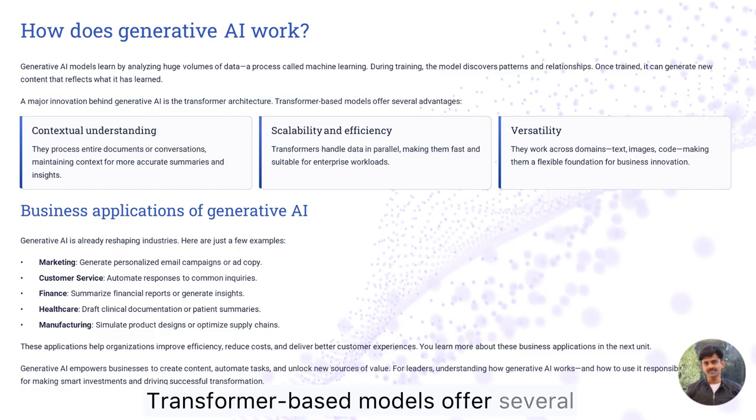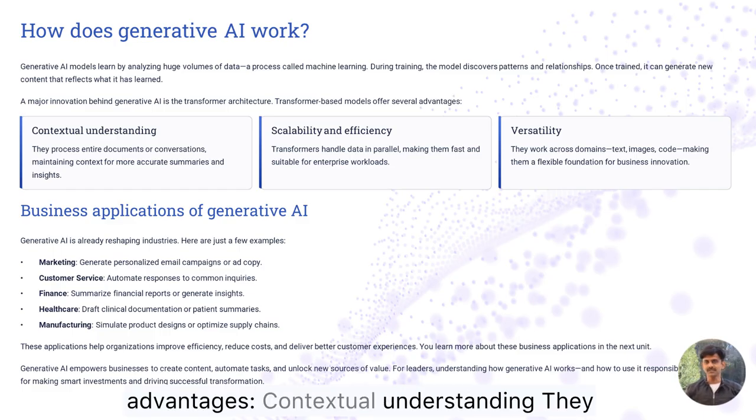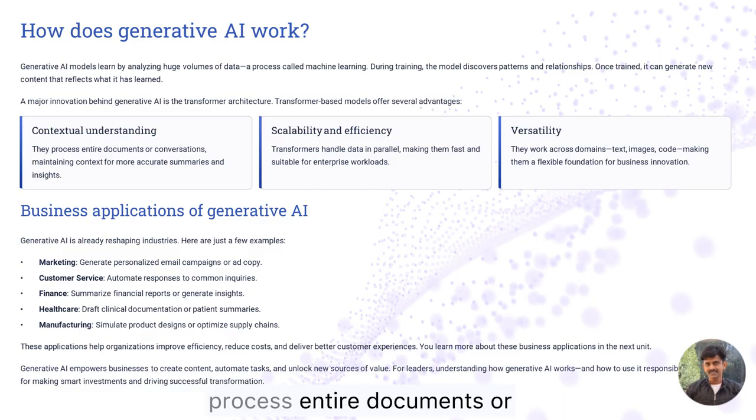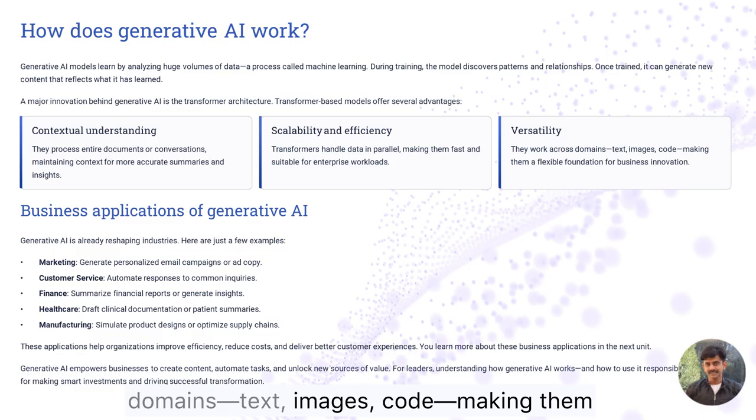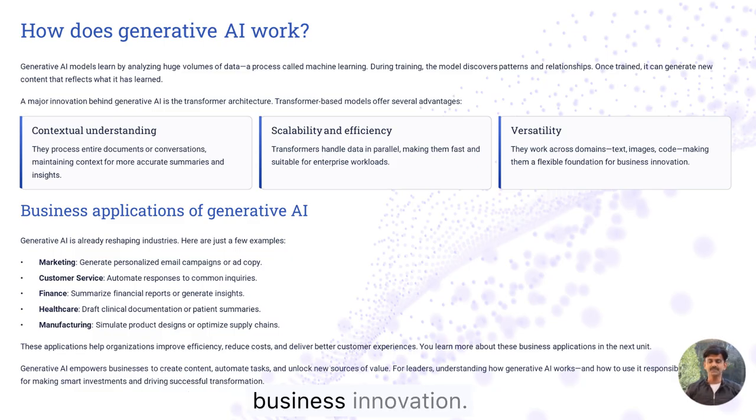Transformer-based models offer several advantages. Contextual understanding: they process entire documents or conversations, maintaining context for more accurate summaries and insights. Scalability and efficiency: transformers handle data in parallel, making them fast and suitable for enterprise workloads. Versatility: they work across domains, text, images, code, making them a flexible foundation for business innovation.